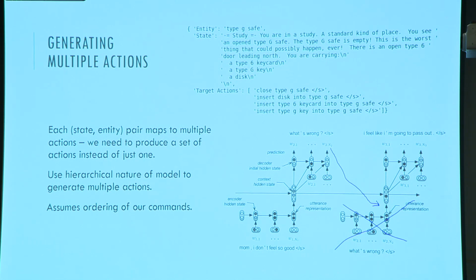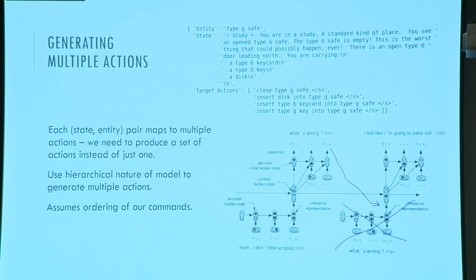We are assuming in this context that the sequences of actions that we generate are sequential in nature and ordered. Whereas if we look at the actions we actually care about generating, we don't really care if we generate eat carrot first or cook carrot, right? It could be cook carrot and eat carrot. So we still haven't found a reliable method to get around that. And set generation itself is a very hard problem in text generation. So we use this hierarchical nature to generate a diverse set of words, and what we saw in the model is that it prevents similar actions from being produced, which is a good thing.